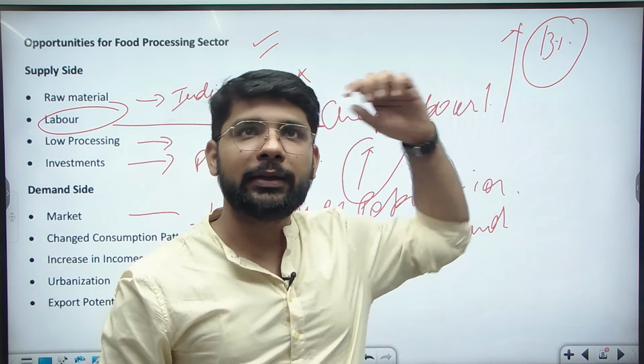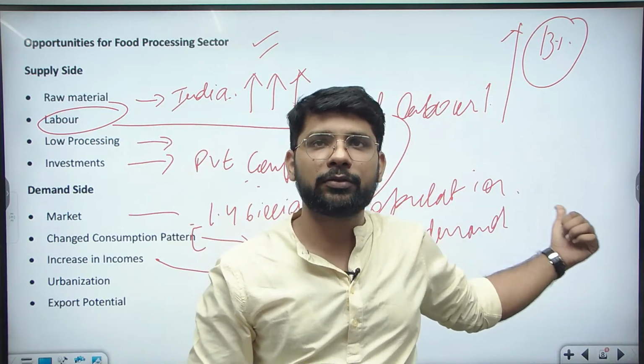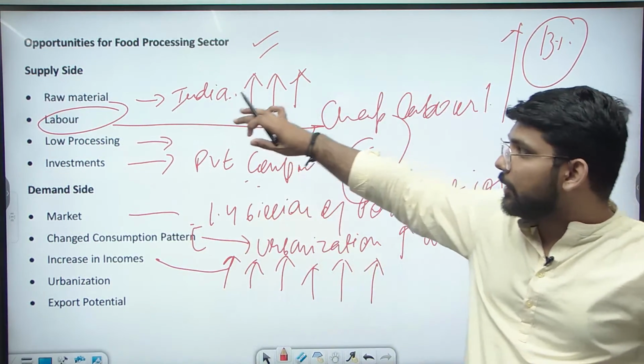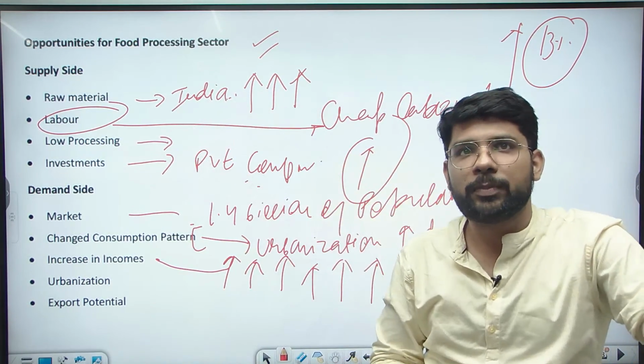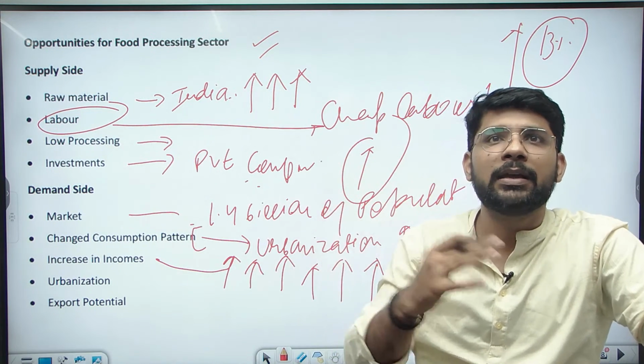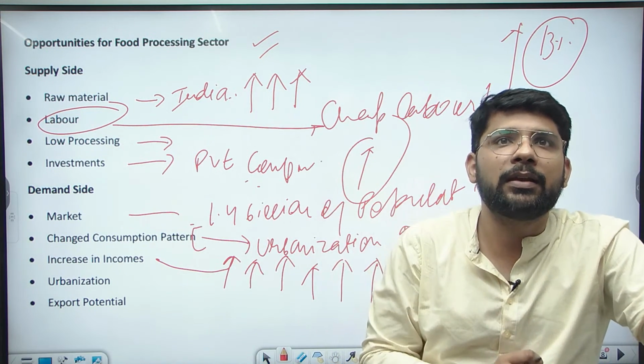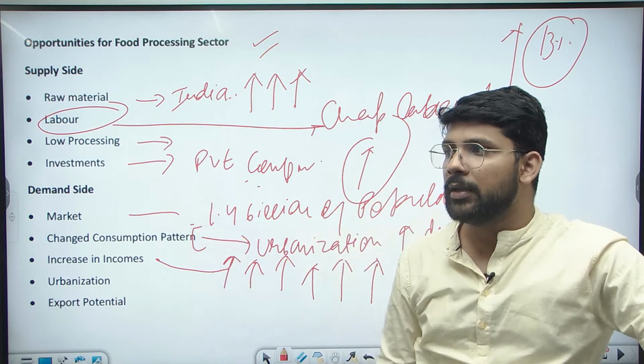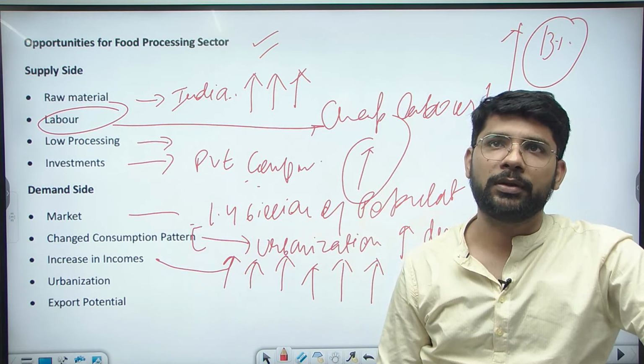The opportunities related to the supply side and the opportunities related to the demand side. In the supply side: raw material, labor, low processing investments. In the case of the demand side: the market, changing consumption pattern, increase in the income, and the export potential related to the food processing unit.